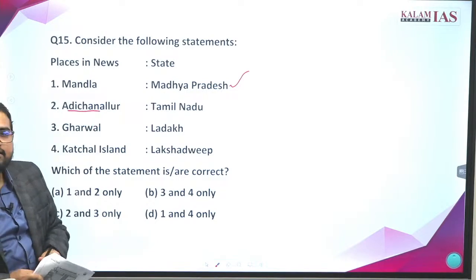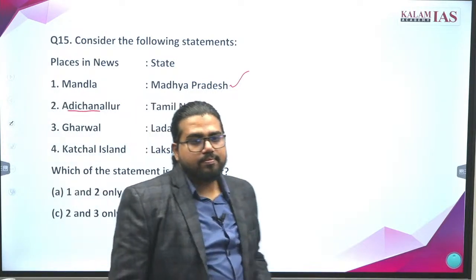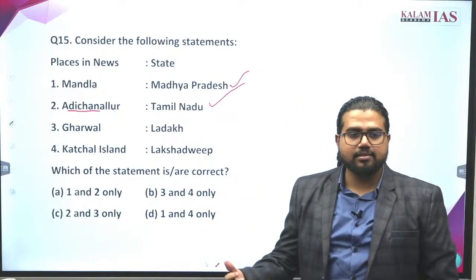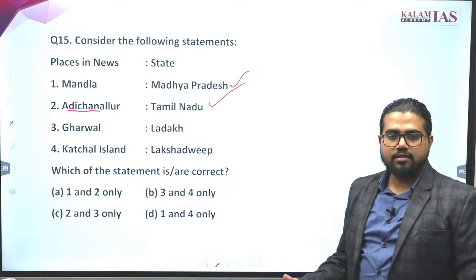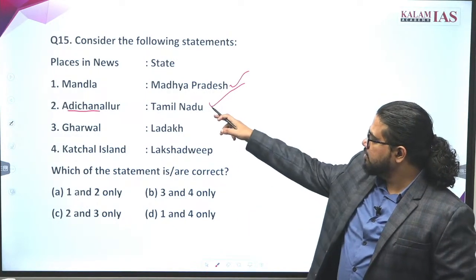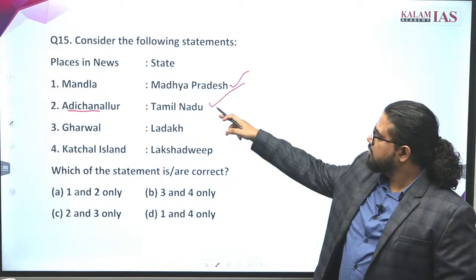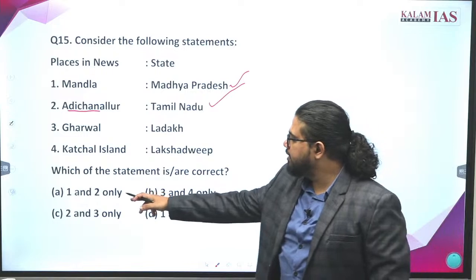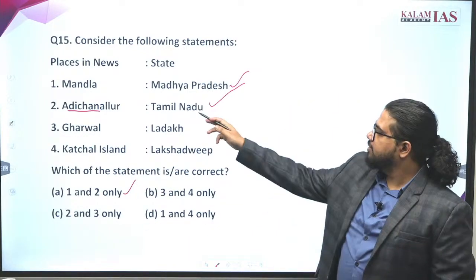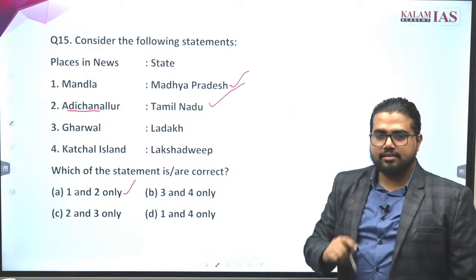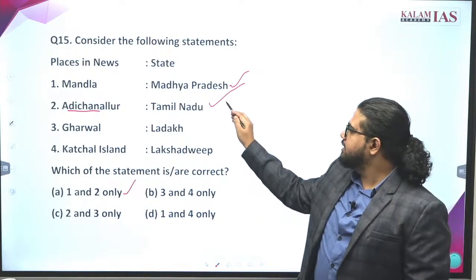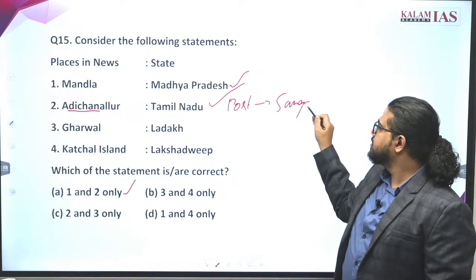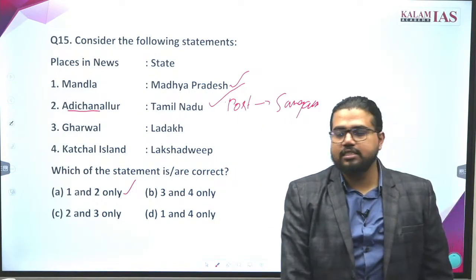Adichanallur is in Tamil Nadu. This is also correct. Why is it in the news? Which one? The second one. One and two can be correct now. The answer can be A. Adichanallur is in Tamil Nadu. A port has been mentioned in Sangam literature, and that is near this Adichanallur area.